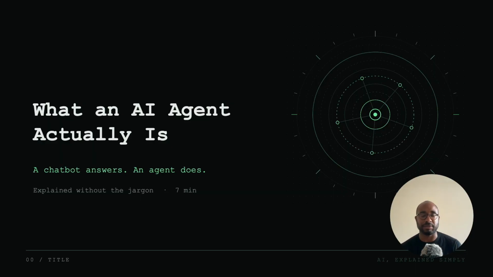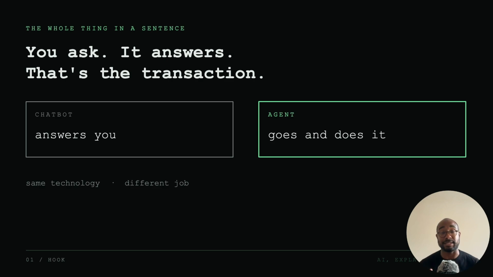When you use ChatGPT or Claude right now, you're just having a conversation with it. You write something, it responds, and that's it. An AI agent is that same technology, except when you ask it a question, it goes off and it does that thing. And that's the difference. And once you understand that difference and how agents work, you'll soon see their power and why so many people are raving about them.